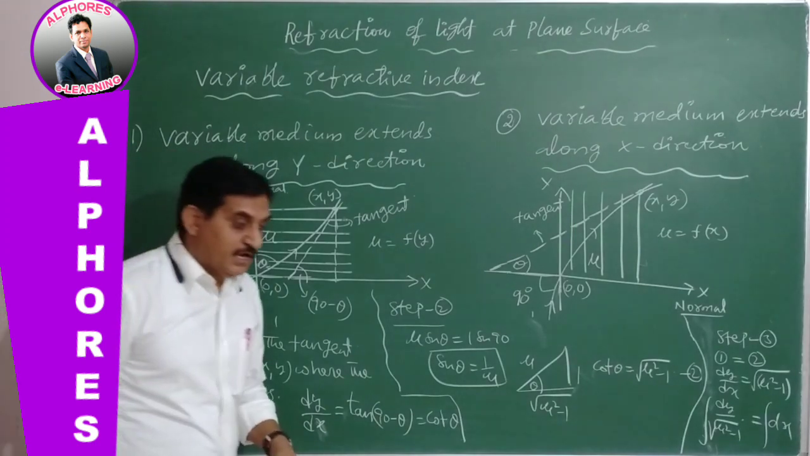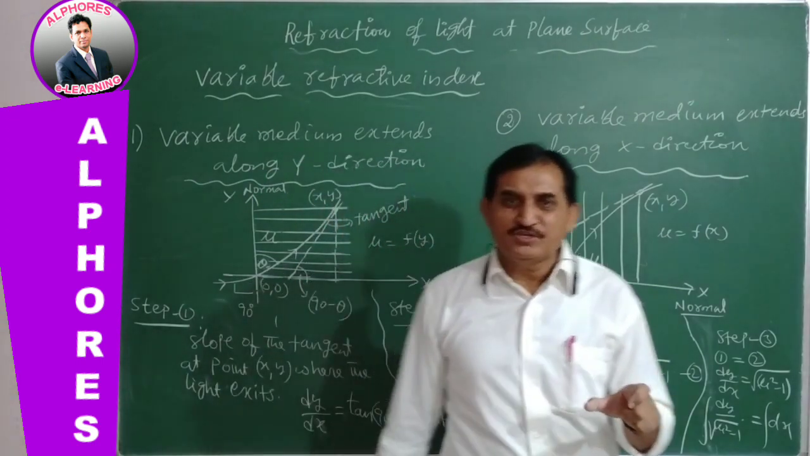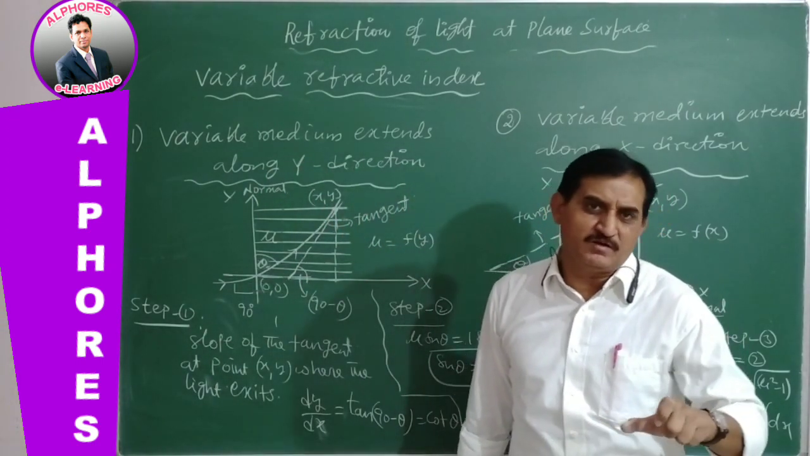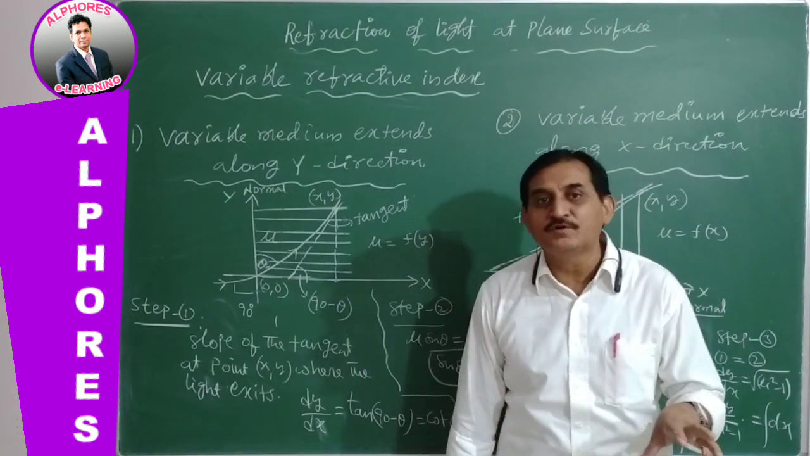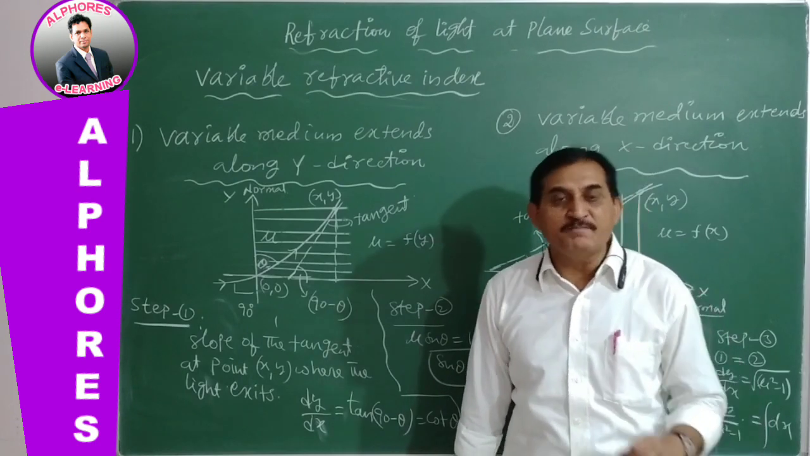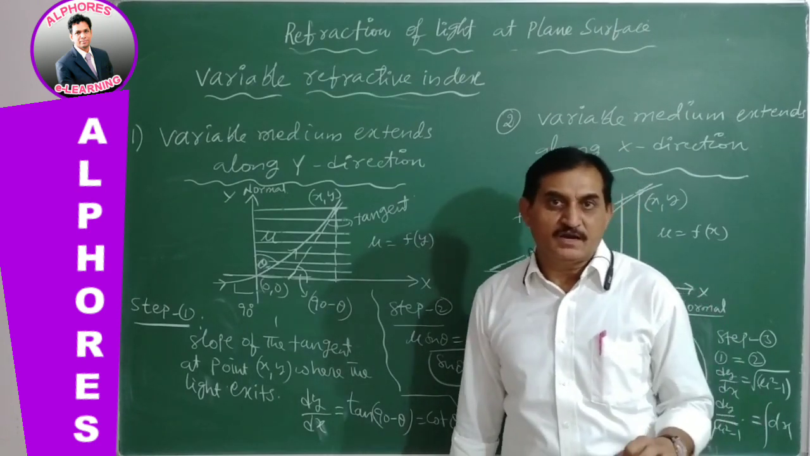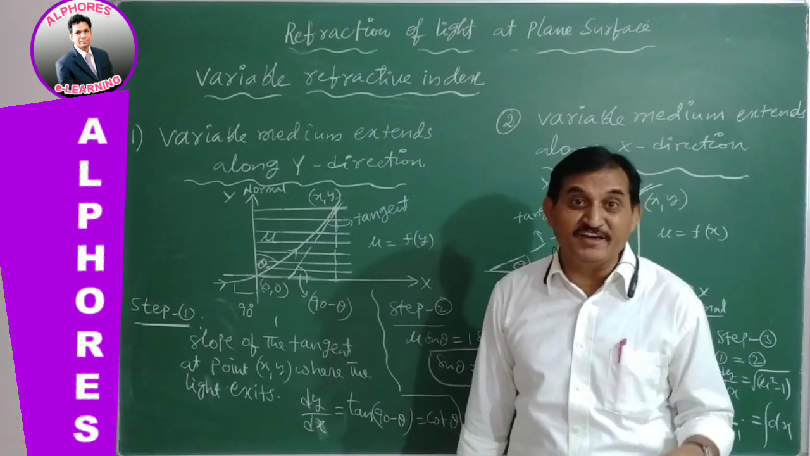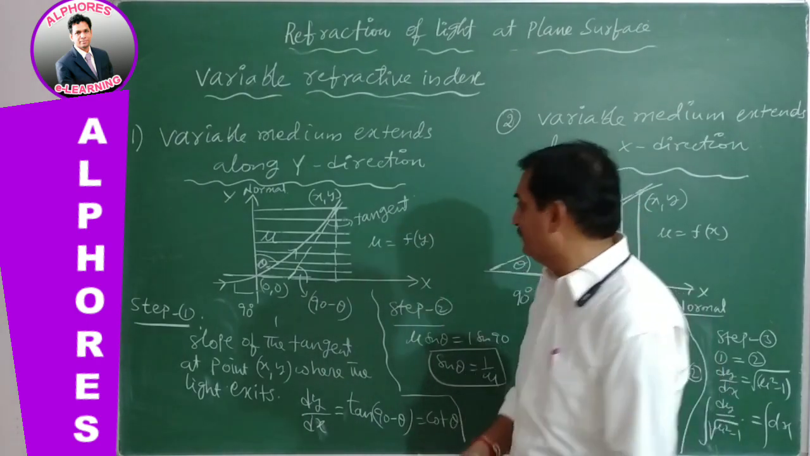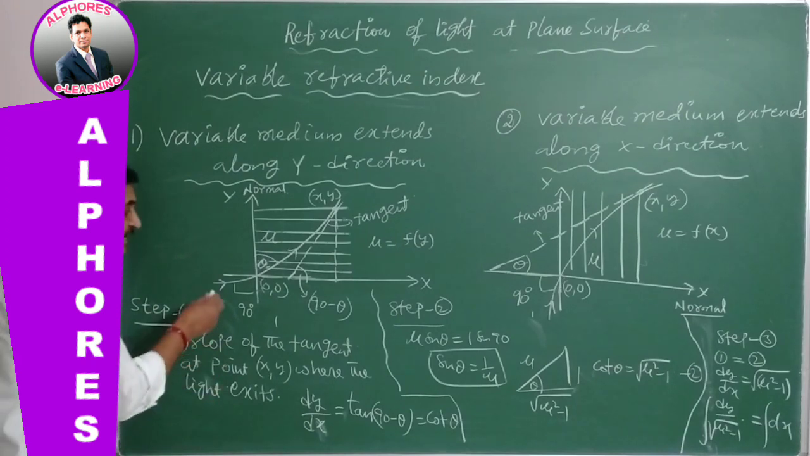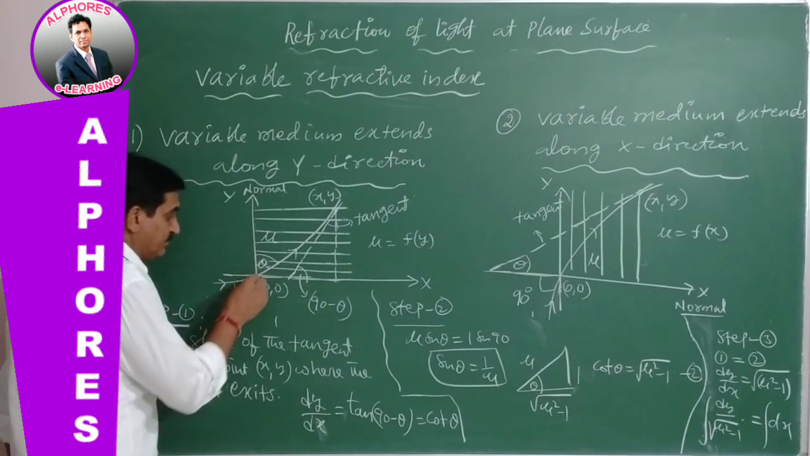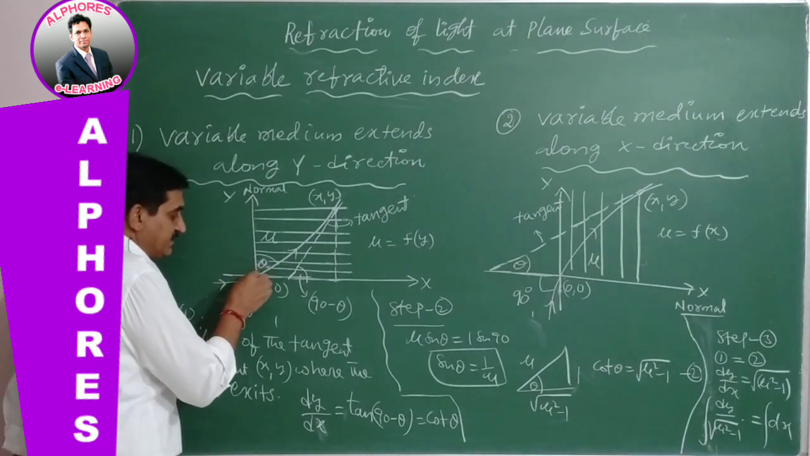Now, I will give a very logical approach, and this is not a tough part at all, though generally students will feel it is very tough. No, it is very simple. I make it very simple, and I am going through a logical way to make it understood properly. See, this is a variable medium extending along y direction. Now the light is taking grazing incidence. This is the normal and grazing incidence.